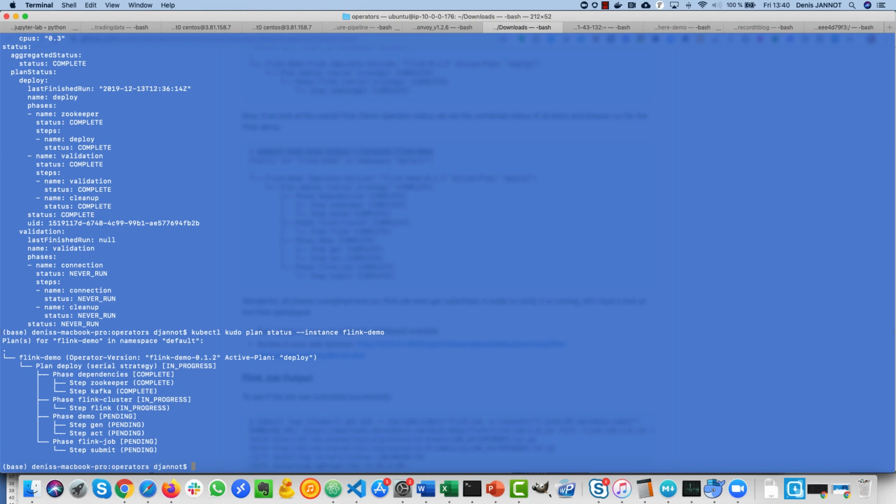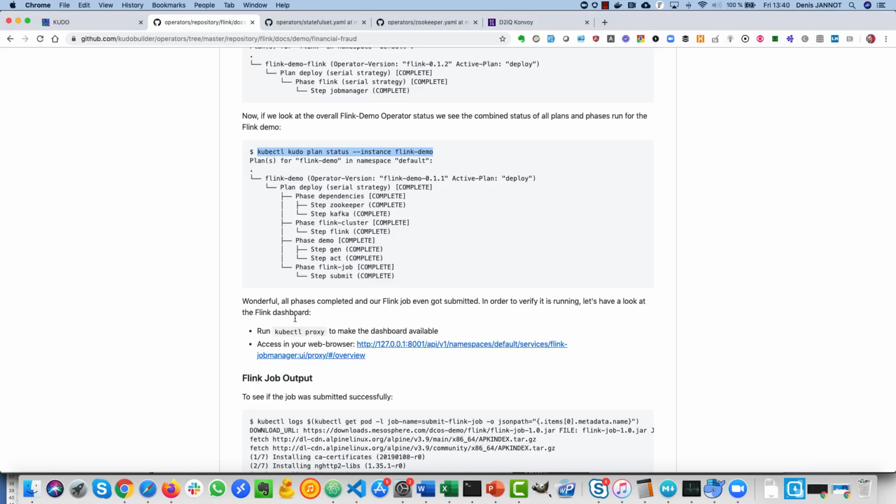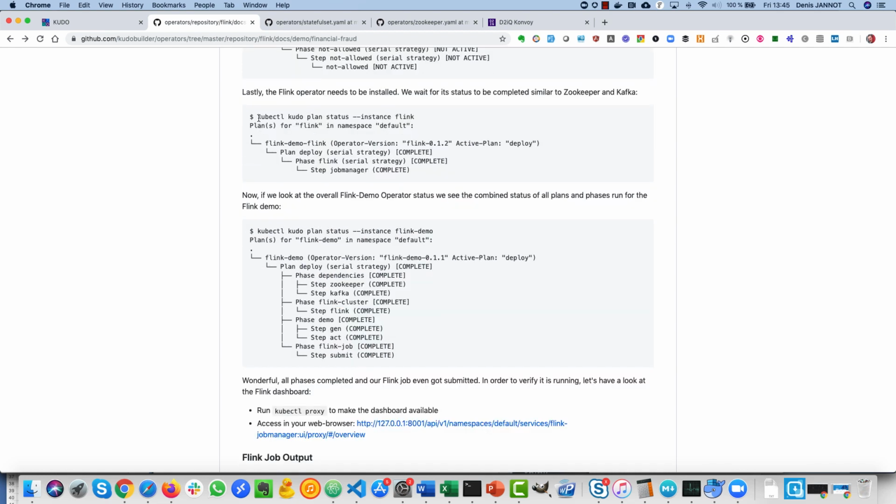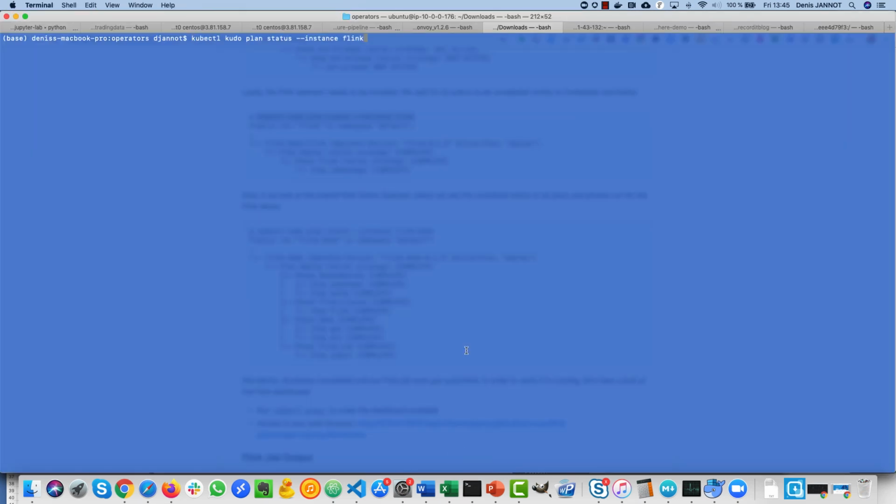If I now take a look at my full demo, I see that the Flink cluster is in progress. So again, I can take a look at the progress of the deployment of the Flink cluster. Here I see that this cluster has been deployed as well.